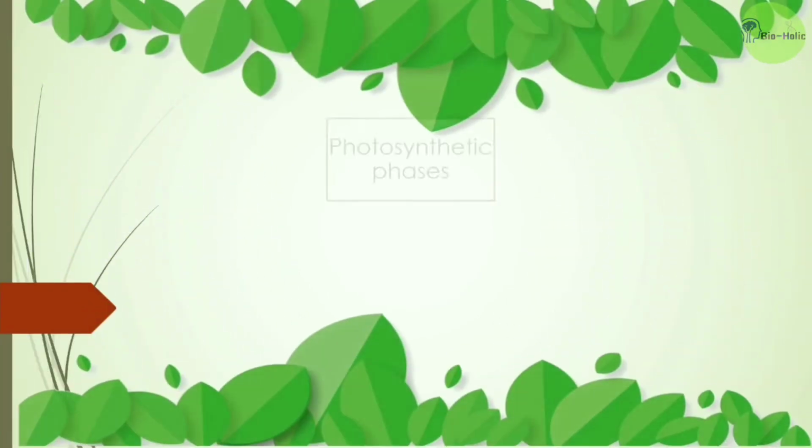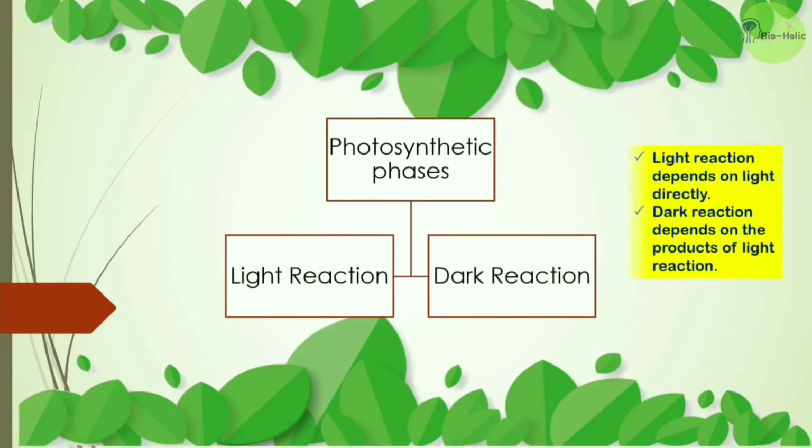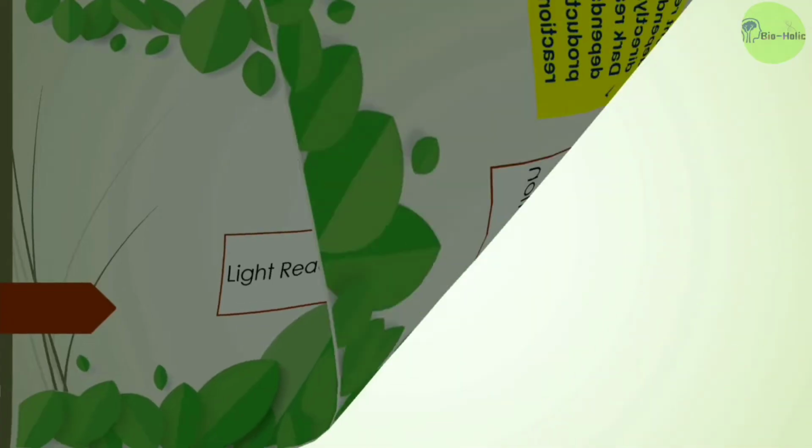So as we know, photosynthesis has two phases, the light reaction and the dark reaction. Light reaction is totally dependent on light, and dark reaction depends on the products of light reaction, and it is independent of light. That's why this is also called the light independent reaction.